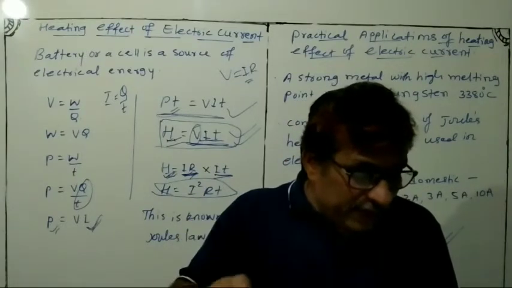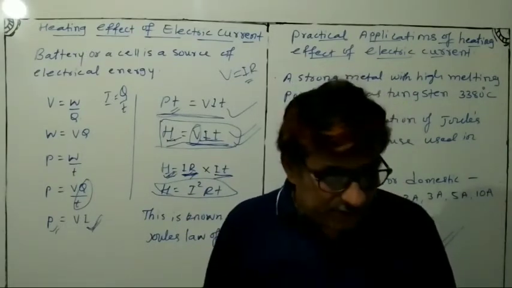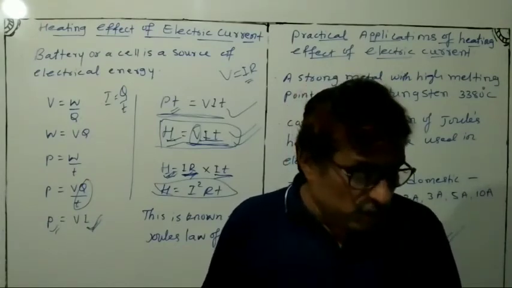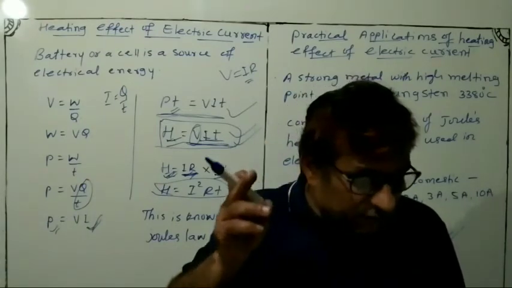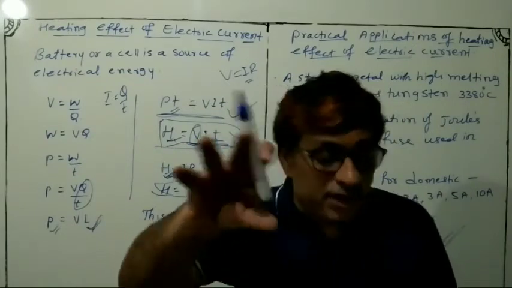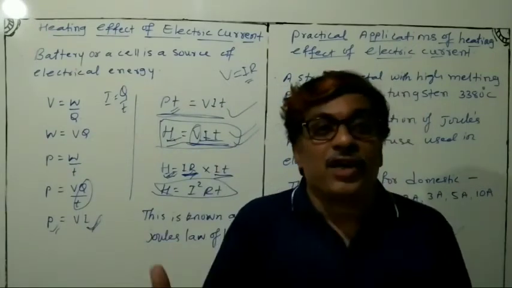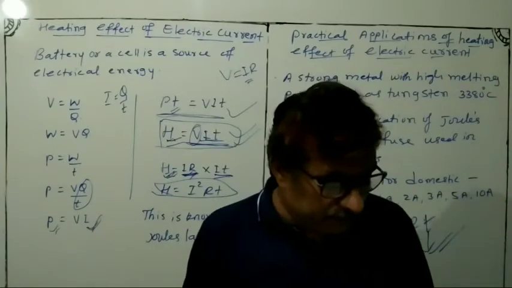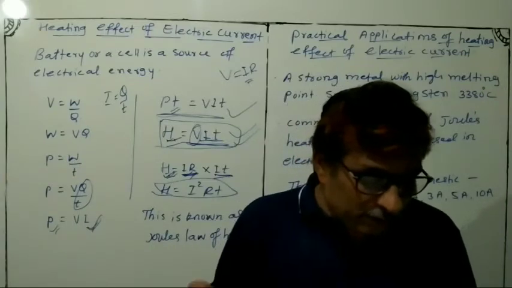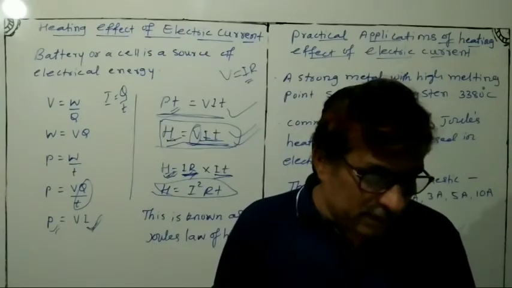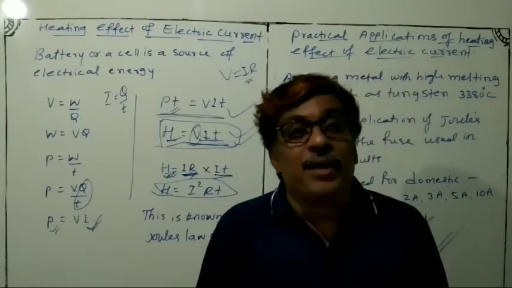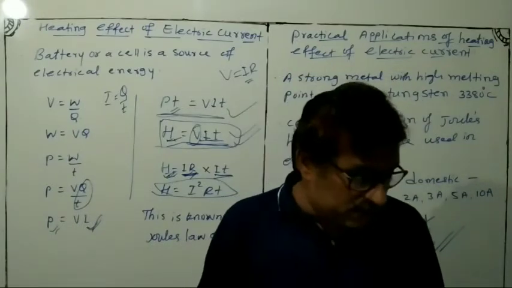The filament must retain as much of the heat generated as possible so that it gets very hot and emits light, glowing. So it must not melt. Whenever high temperature comes, it should not melt.